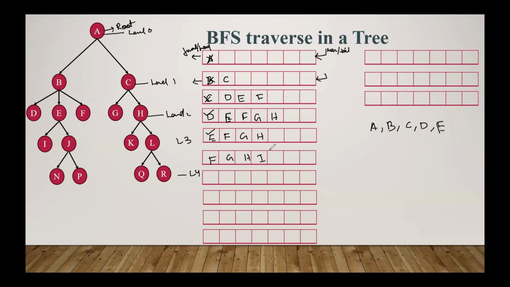So what we have to make? We have to make I, then we have to make J. Next iteration, we remove the front element and mark it as visited, F. So this is G, H, I, J. And all the successor nodes of the visited node. If there is no successor present, what happened? Nothing to be inserted. Next iteration, we remove the front element and mark it as a visited one.